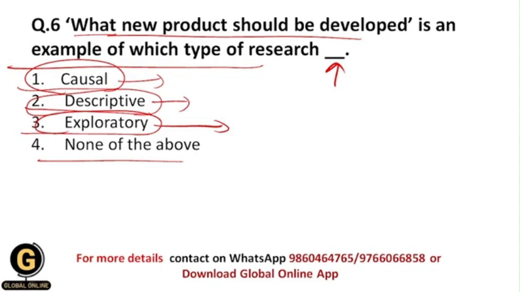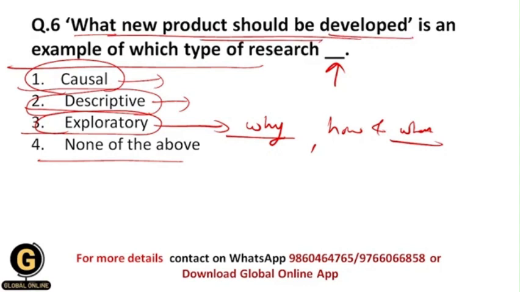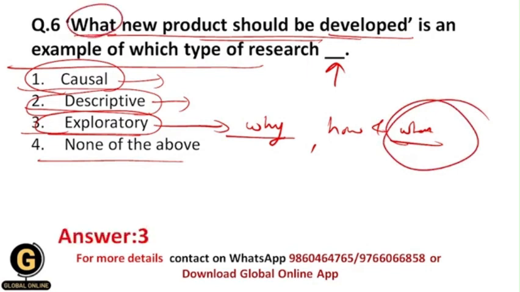So basically exploratory research is used so that I get the answers to the questions why, how and what. If I want the answer for this question, what new product should be developed, then for this kind of question I will follow exploratory research, because here I will be getting the answer for what. And that's why the correct answer over here is third, that is exploratory research type.